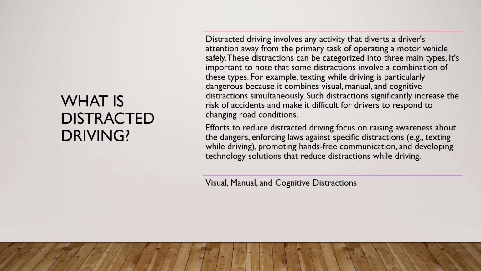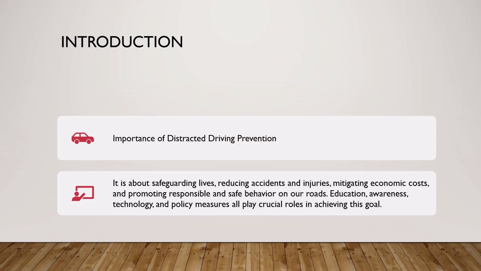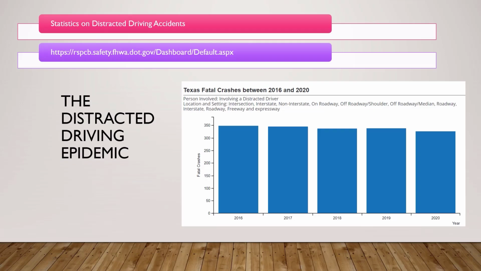Manual distractions. Manual distractions involve actions that cause a driver to remove one or both hands from the steering wheel. This can impair a driver's ability to control the vehicle, respond to sudden events, and maintain proper lane positioning. Examples of manual distractions include texting or typing on a smartphone, eating or drinking, adjusting climate controls, searching for items inside the vehicle, applying makeup or grooming.